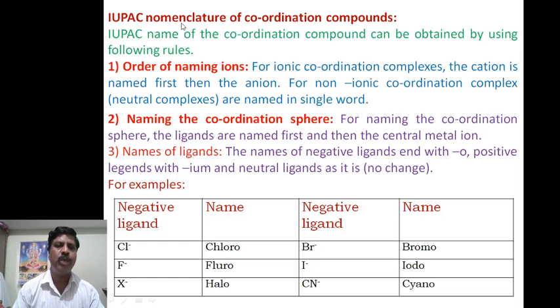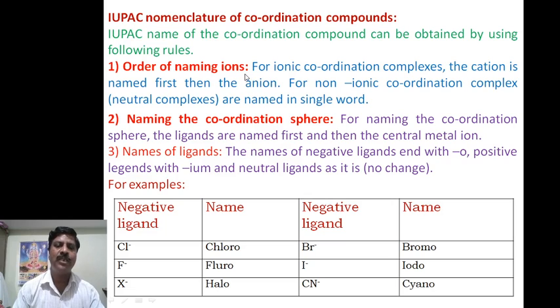Now first one is IUPAC nomenclature of coordination compounds. The IUPAC name of coordination compounds can be obtained by using the following rules. The first rule is the order of naming of ions. For ionic coordination complexes, the cation is named first, then the anion. It is a two-word system.